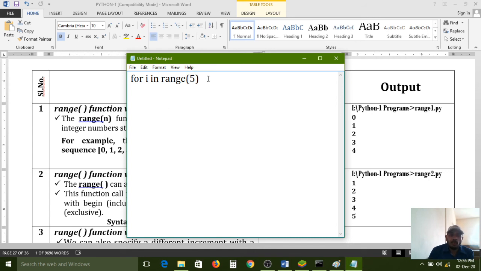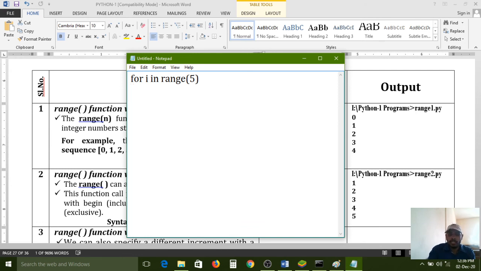This process is called range function with 1 argument. If you pass this value, it will represent the values starting with 0, and the last element is n minus 1. Nothing but 0, 1, 2, 3, 4 it will represent.